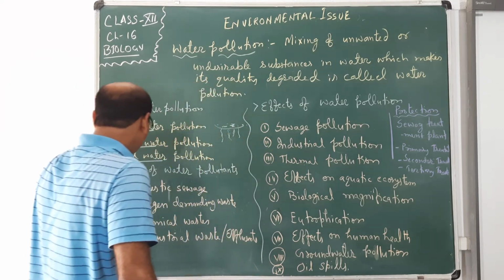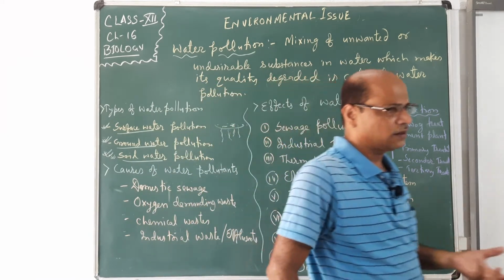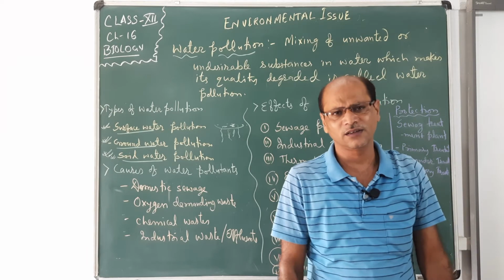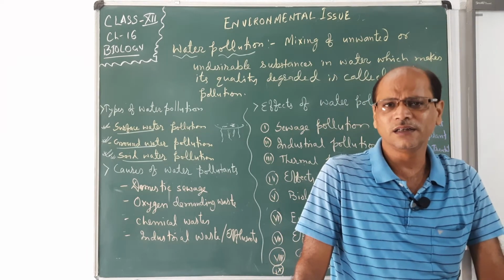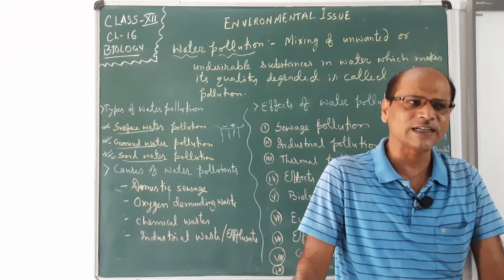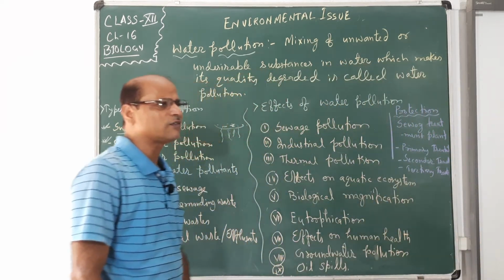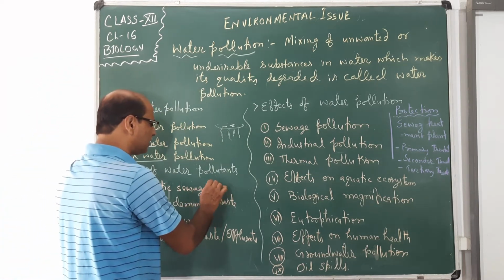So, say domestic sewage. In the kitchen, in the houses, there is use of so many chemicals every day. Domestic waste is emitted in the form of water medium, it comes to the sewage and the sewage water becomes dirty and polluted.